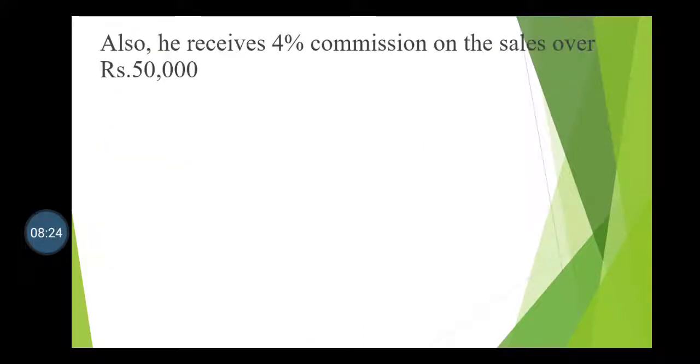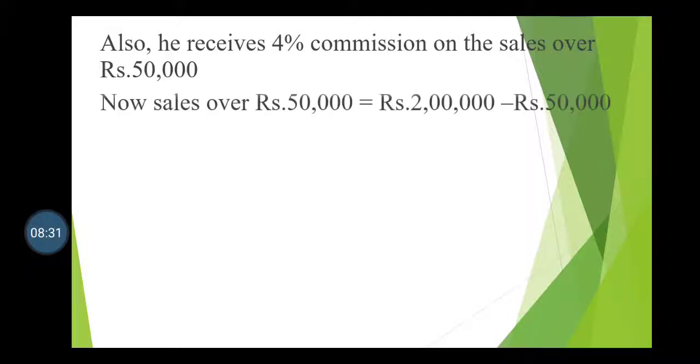Also, he receives 4% commission on the sales over 50,000, means for the second slot. Now, first of all, we have to find sales over the 50,000. As the total sale is rupees 2 lakh, the commission on the first 50,000 we already calculated.